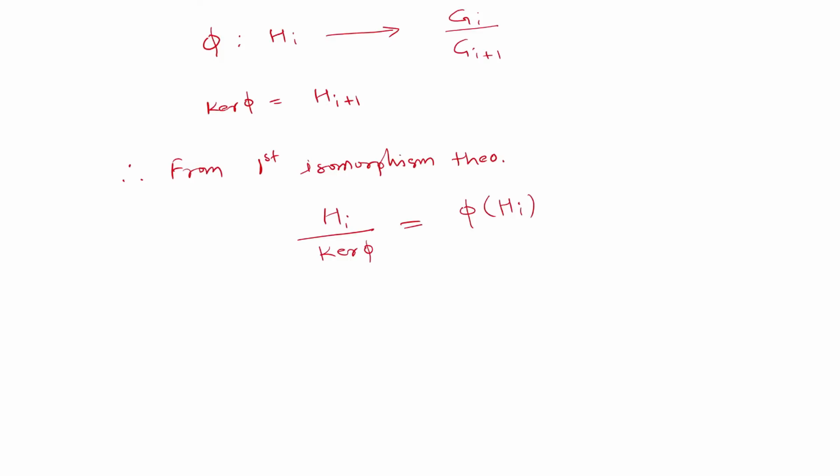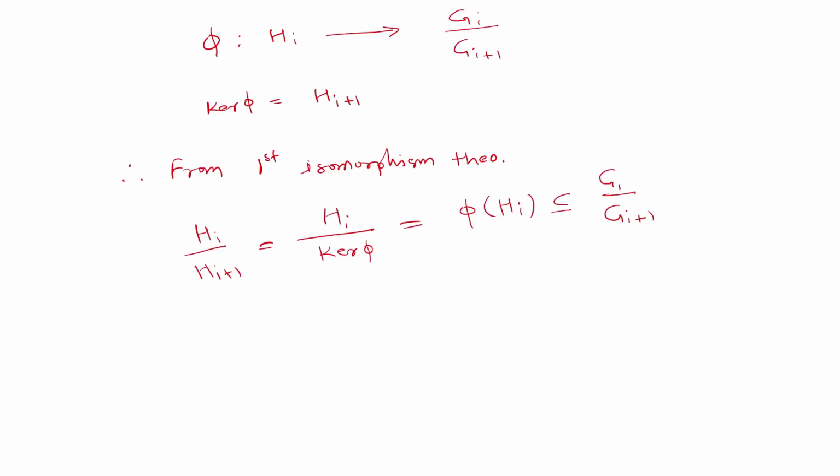So phi of Hi is some subgroup of Gi by Gi plus 1. And this is nothing but Hi by Hi plus 1, since the kernel of phi is Hi plus 1.